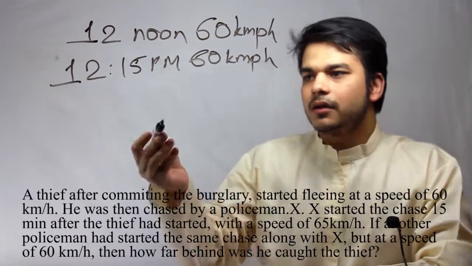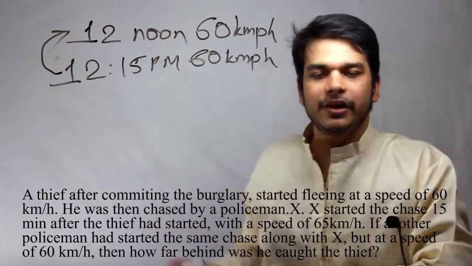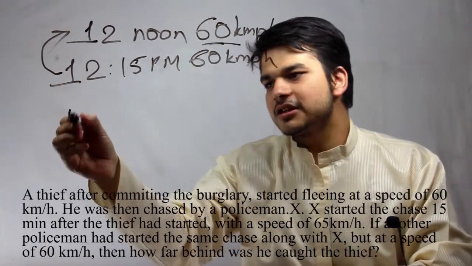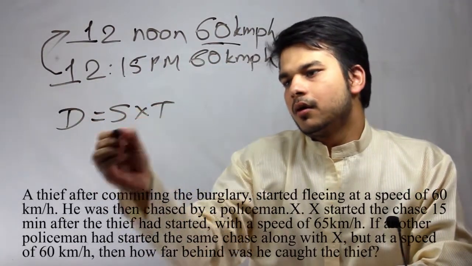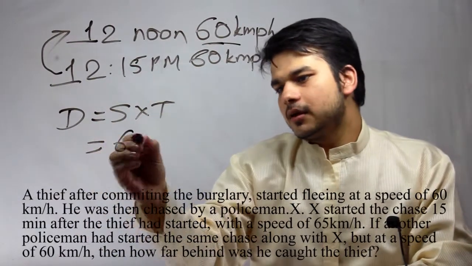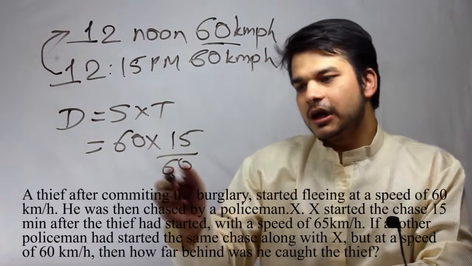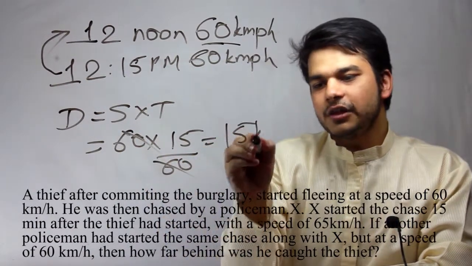So here we know that there is a 15-minute time gap between the two. So the thief would have covered a distance of speed, 60, into time, 15 minutes, which is 15 by 60 hours. So a distance of 15 kilometers.